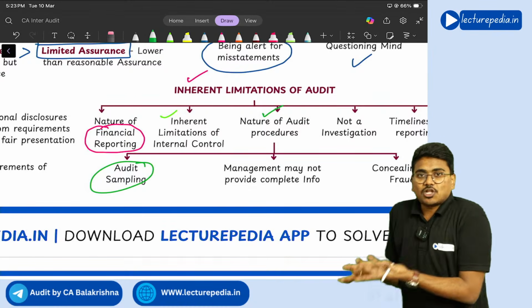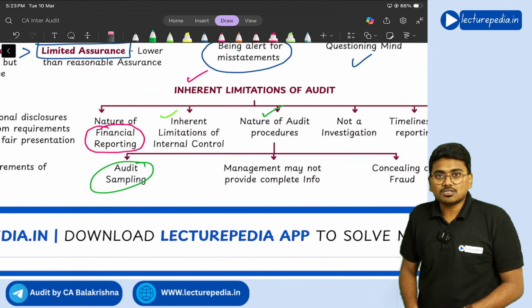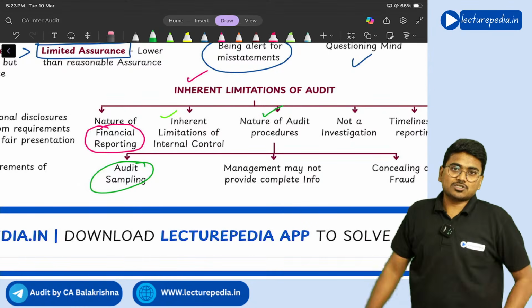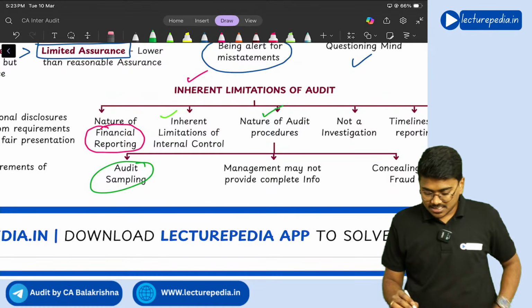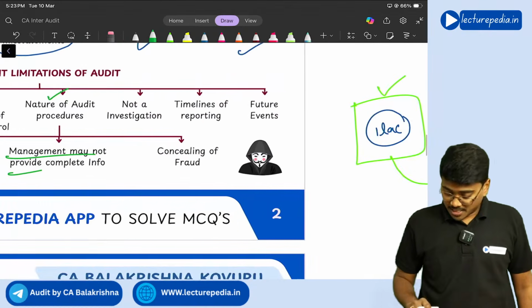You don't know whether they are giving all the information or not. So if it is not in your hands whether management is giving complete information or not, how can you give absolute assurance on the financial statements? Getting it? This is also one of the reasons. So management may not provide complete information.